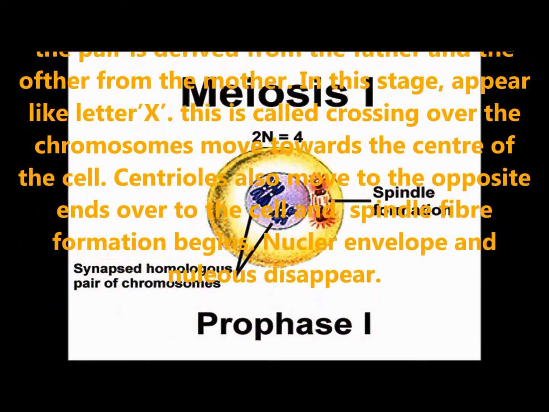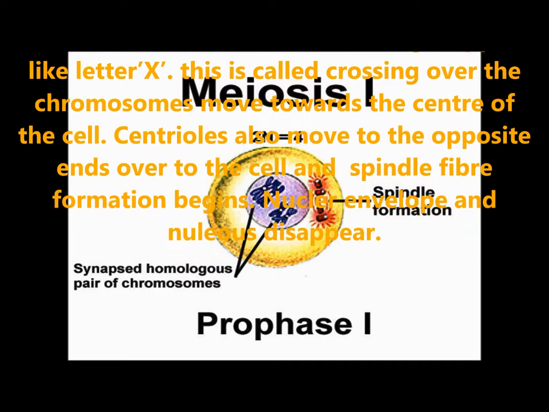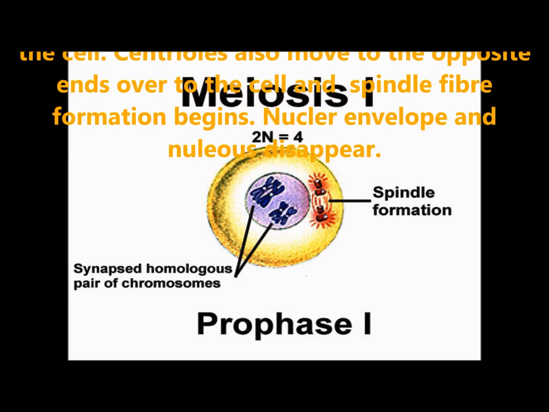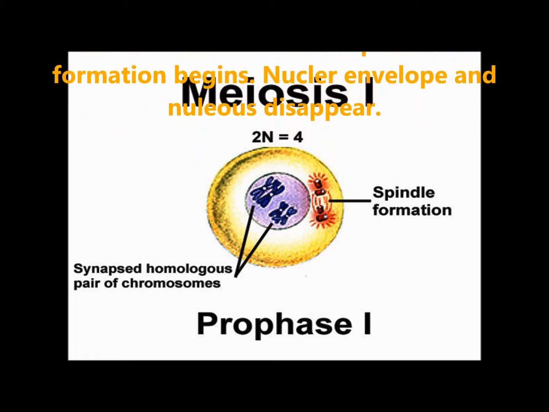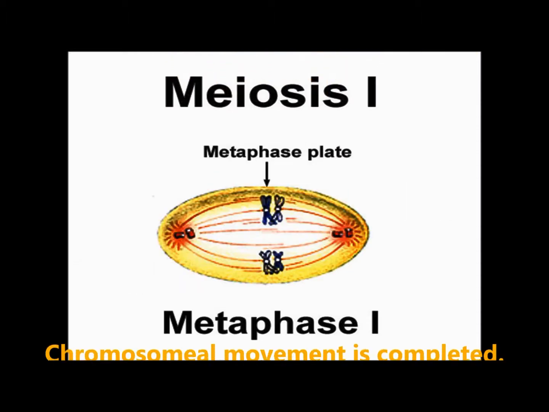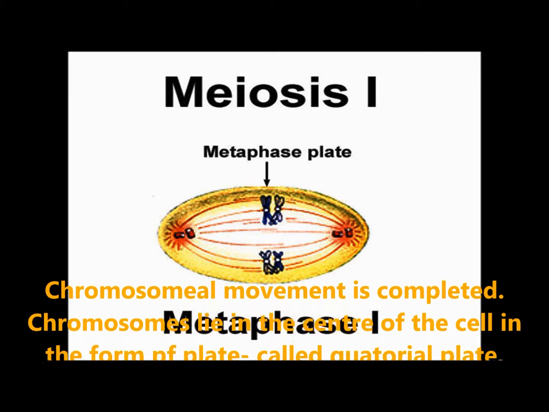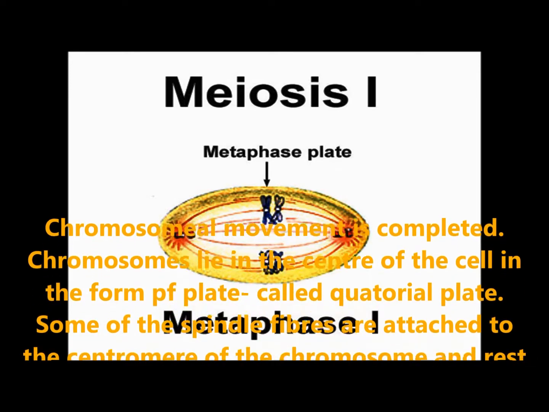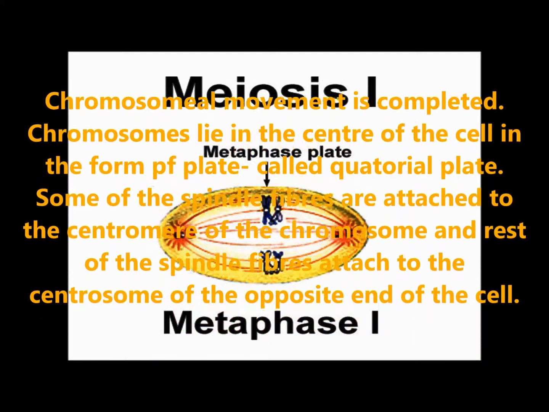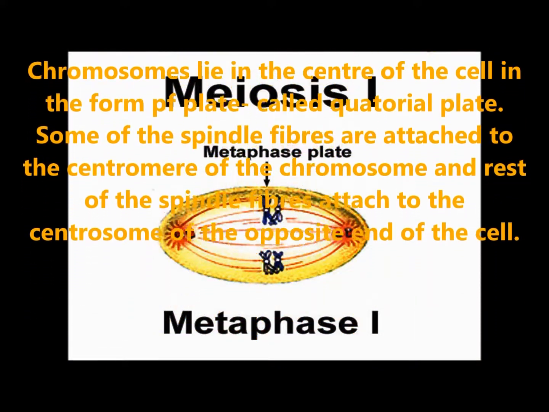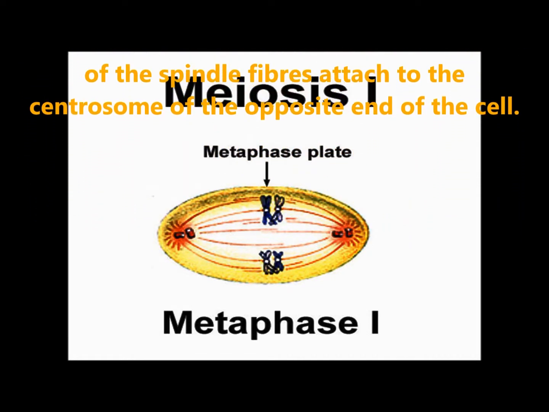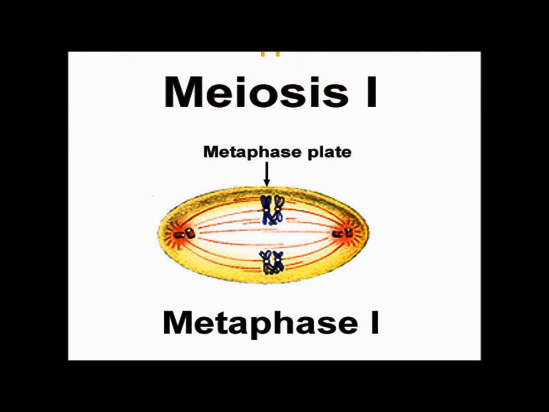This is called crossing over. The chromosomes move towards the center of the cell. Centrioles also move to the opposite ends, and spindle fiber formation begins. Then the nuclear envelope and nucleus gradually start to disappear. Metaphase 1. Chromosomal movement is completed. Chromosomes lie in the center of the cell in the form of a plate called the equatorial plate. Some of the spindle fibers are attached to the centromere of the chromosomes, and the rest of the spindle fibers are attached to the centrosome at the opposite end of the cell.